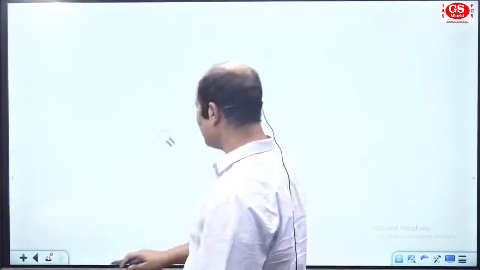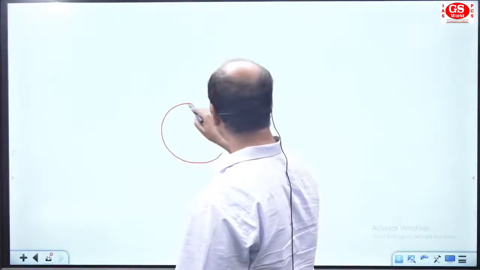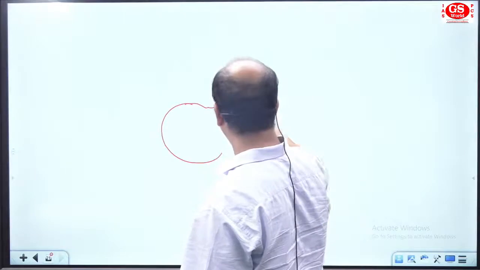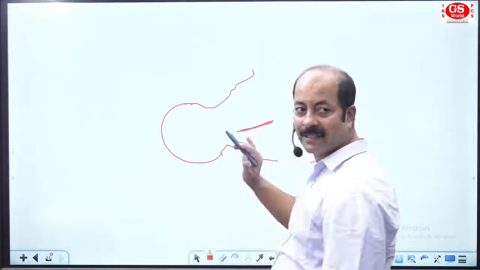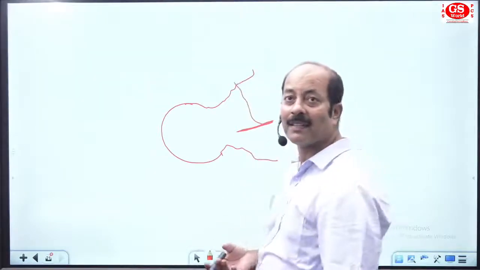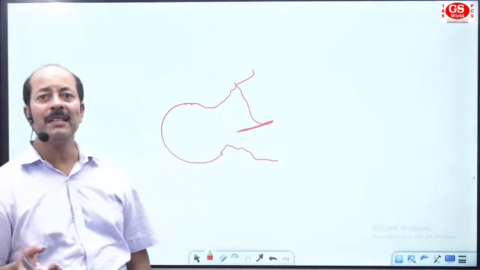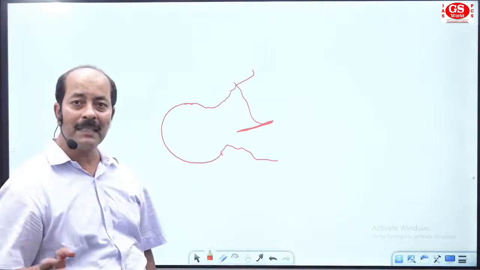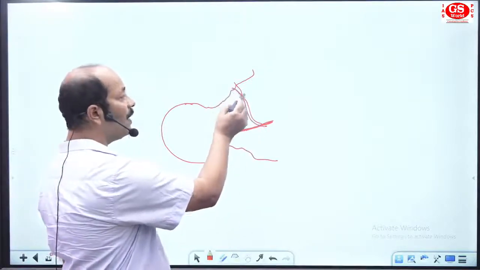Suppose this is the location on the European map, and in this area you have one country, Switzerland. From here one river is going, that is the Rhine River. On the Rhine River there is a majority of trade of the European countries. So this river is going from Switzerland to Netherlands.